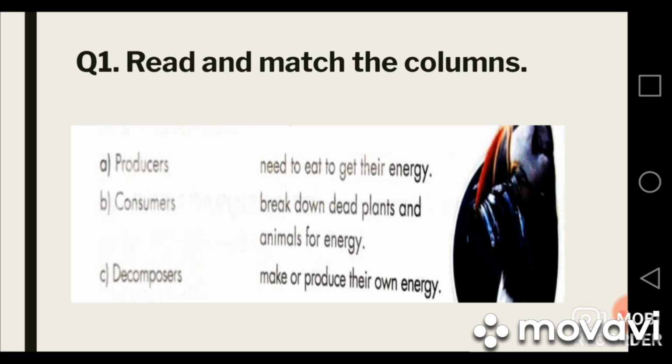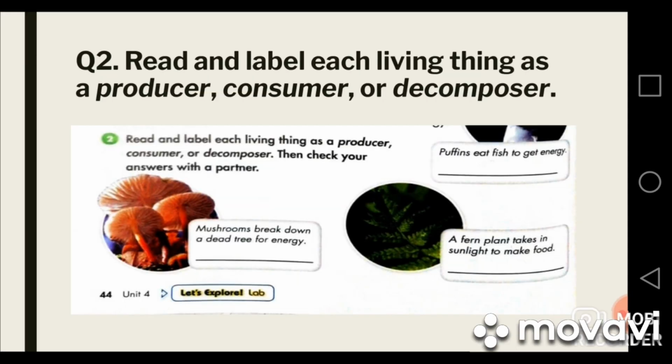Producers can make or produce their own energy, so you will match producers with the third description. Consumers need to eat to get their energy, so you will match the consumers with the first description, and decomposers break down dead plants and animals for energy, so you will match C with the second description. Quickly finish writing this question and we will solve question number 2 then.